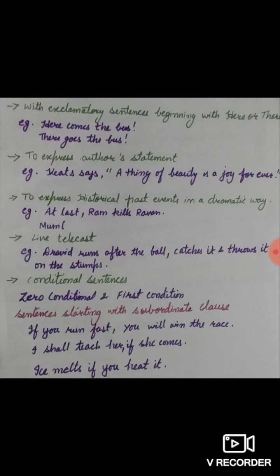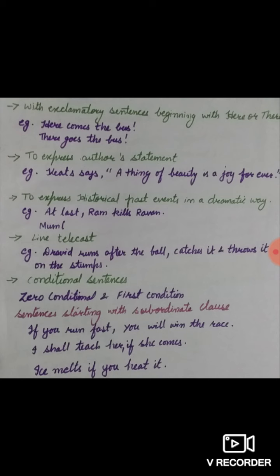Principal clause is the clause which does not start with any conjunction, and subordinate clause starts with certain definite conjunctions like if, when, before, after, till, until, unless, as soon as, as long as, in case, likewise.